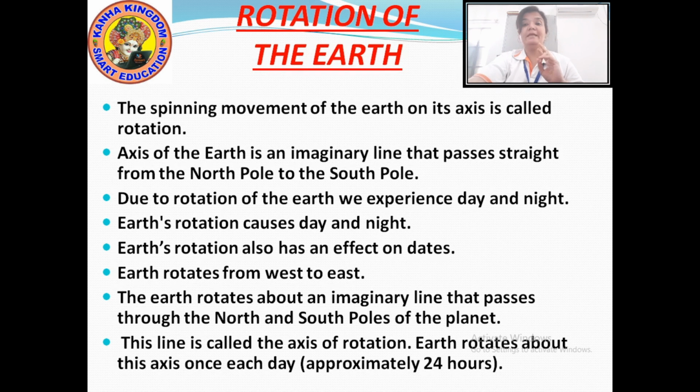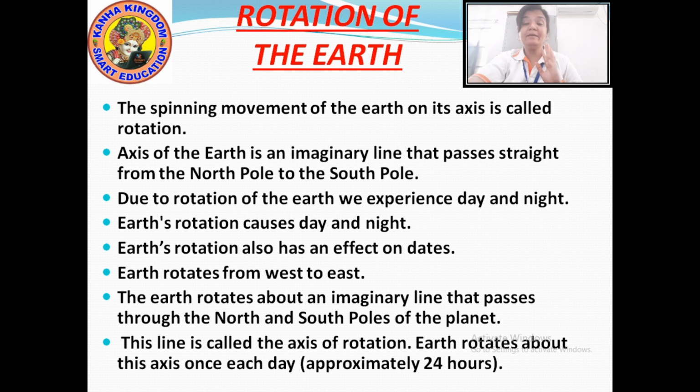Okay. Next is the earth rotates from west to east. We have seen the sun rising from east to west, but the rotation of the earth is from west to east. The earth rotates on an imaginary line, okay, and that line passes through the north pole and the south pole.